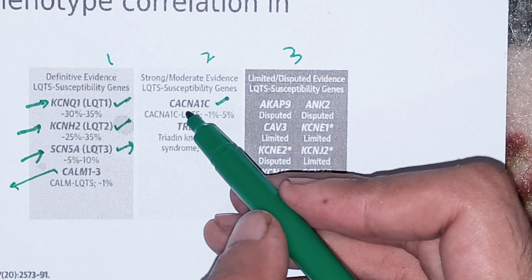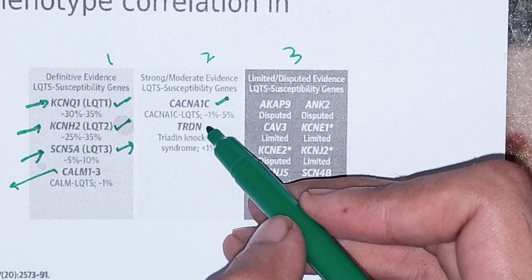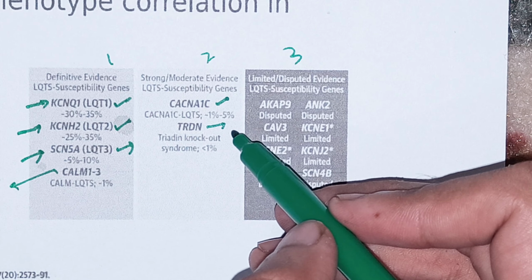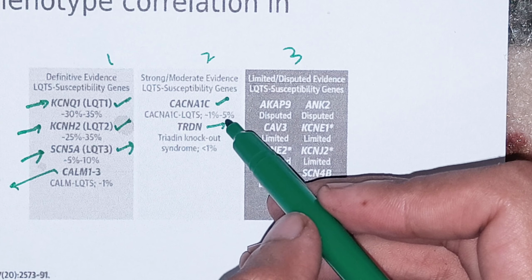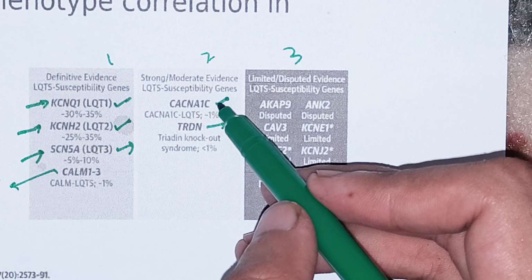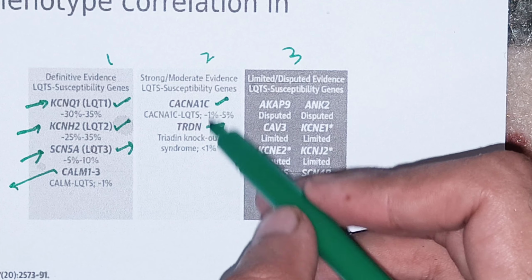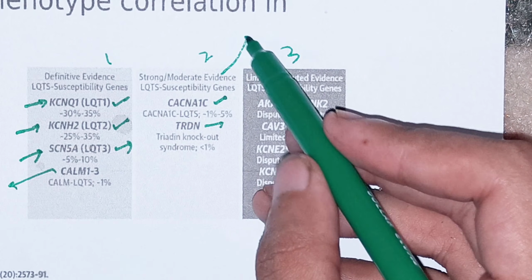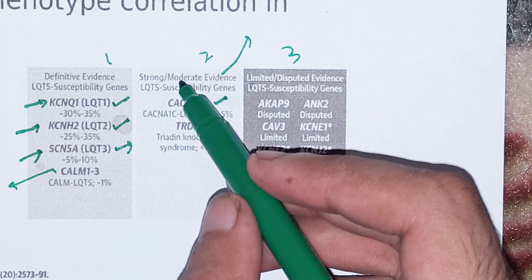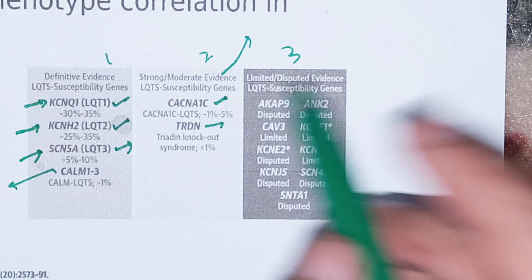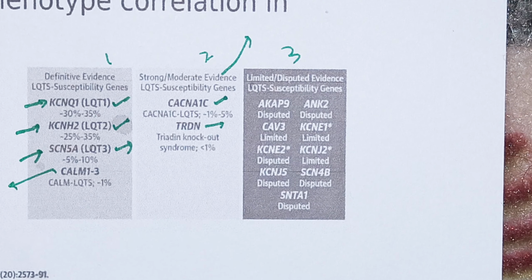CACNA1C is the gene, and TRDN is the gene. Okay, so these two are a couple of genes. If one of these gets mutated, there is evidence of developing LQTS, but it is moderate or strong evidence. There is not definitive evidence, remember, right?